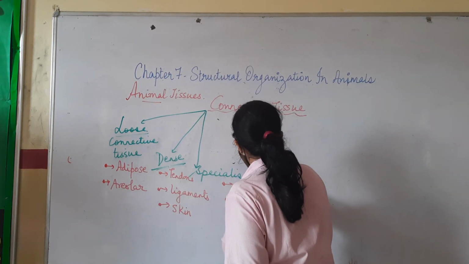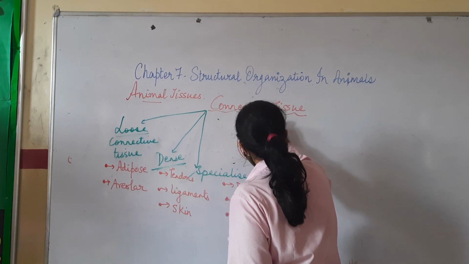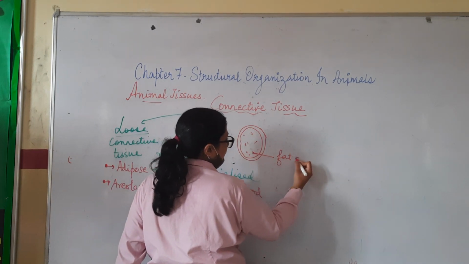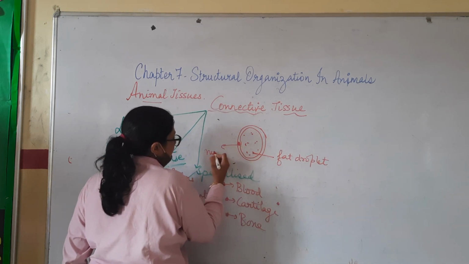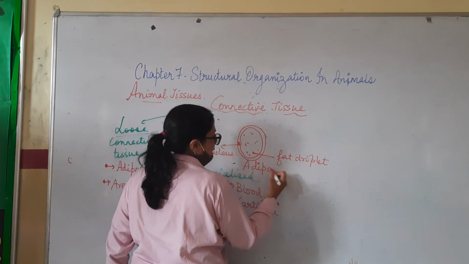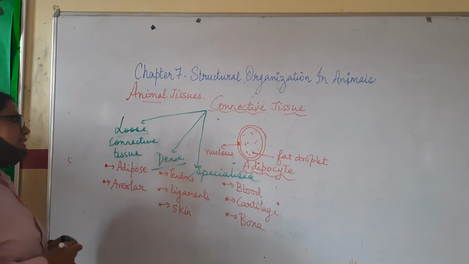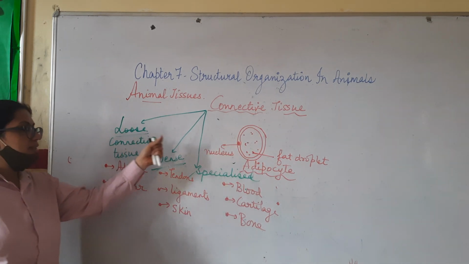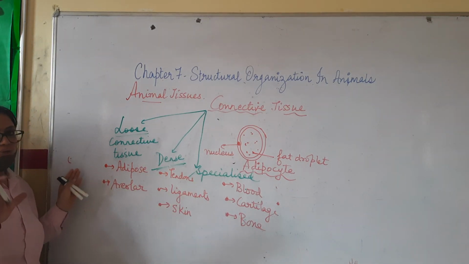How will the cell look? Maximum part of the cell is covered with a fat droplet. This is the fat droplet. So the nucleus will be at the side. This is the nucleus, and this is a fat cell, or I can call it an adipocyte, the cell of adipose tissue. So maximum area is covered with the fat droplet, and the nucleus is shifted to one side. That is adipose tissue, and the function is to store fat.